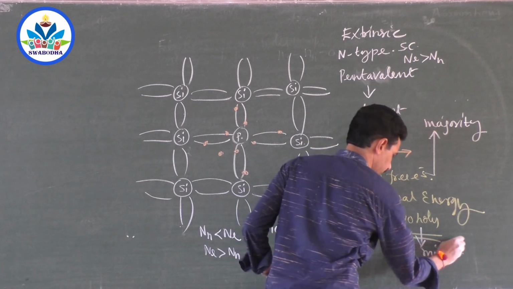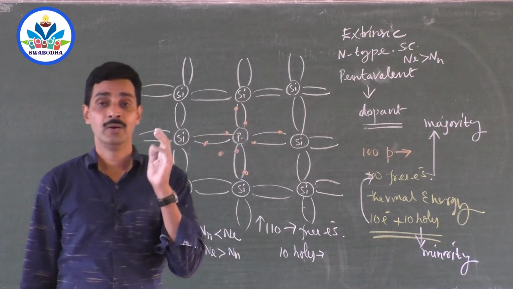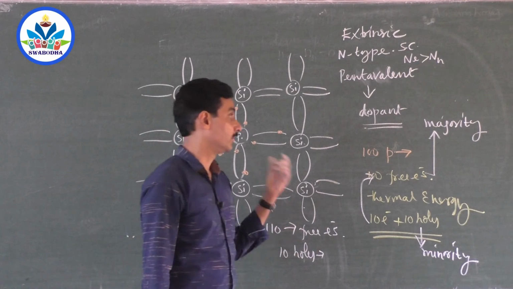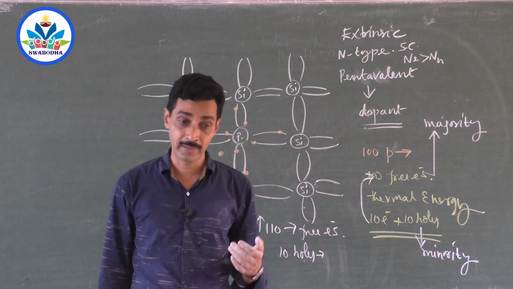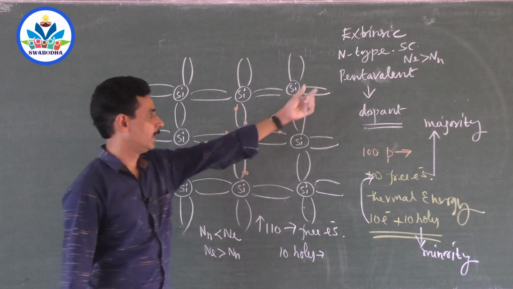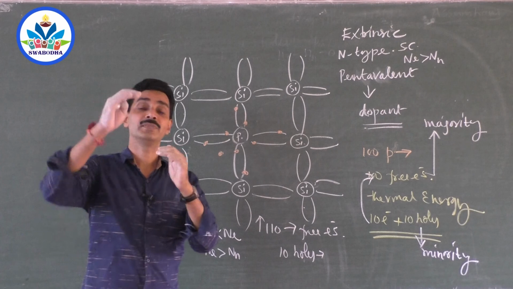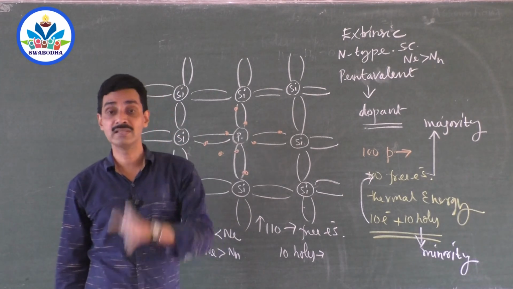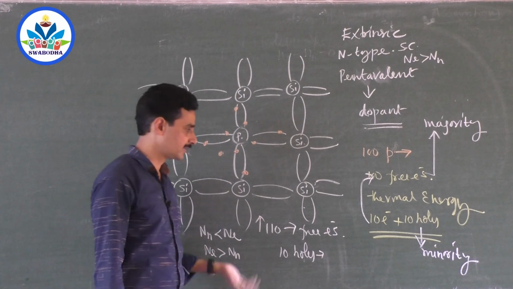Of course, they are also responsible for the flow of current. The main current is contributed by the electrons, not by the holes. That is why free electrons are called majority carriers and holes are called minority carriers, which are lesser in number. Remember, these holes are not created by this pentavalent impurity. They are created by thermal excitation. Some electrons may absorb the energy and break the bond, or they go to the conduction band, leaving some bonds not completed, and that is a hole.